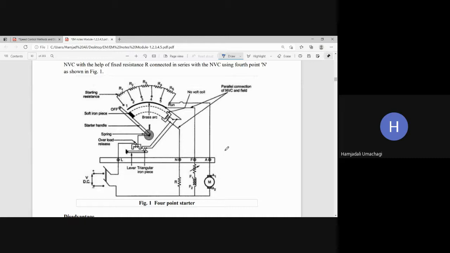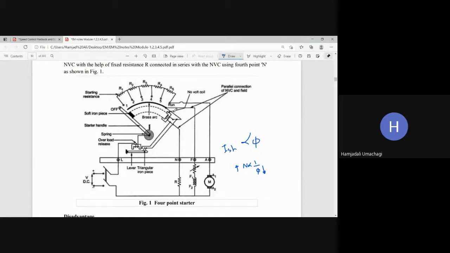So if you control the field current ISH with the help of this variable rheostat, then here you can control what? Flux. If flux is controlled, then automatically you can control the speed of the DC shunt motor. So if you reduce the flux, then you can get the speed more than rated RPM. Okay. So from the F point, from the variable rheostat, it is going to connect to the field winding.